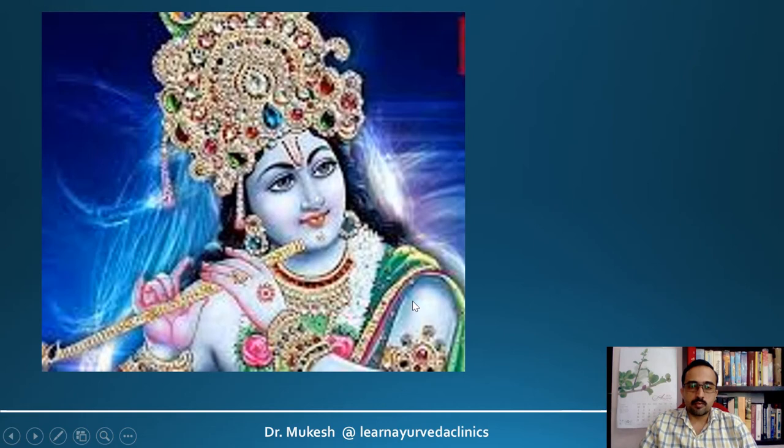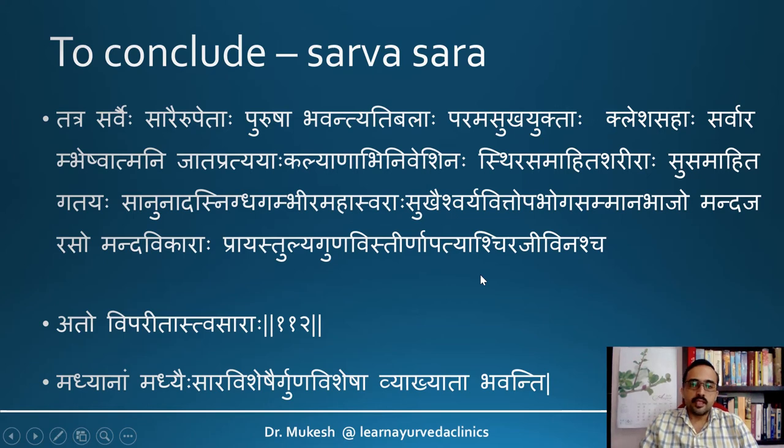Lord Krishna explained in our Mahabharata. He is considered to have very good mind. That is why he is considered as the expounder of Gita. So we cannot cite a better example than Lord Krishna with Sattvasara. Next is an individual who has Sarvasara, who is enriched with all the saras.